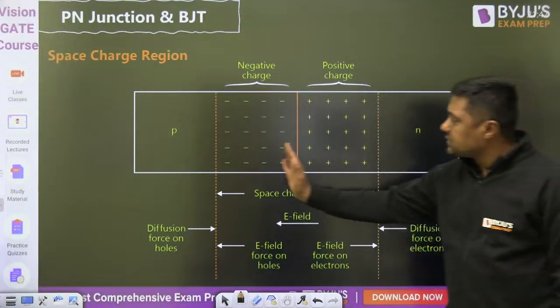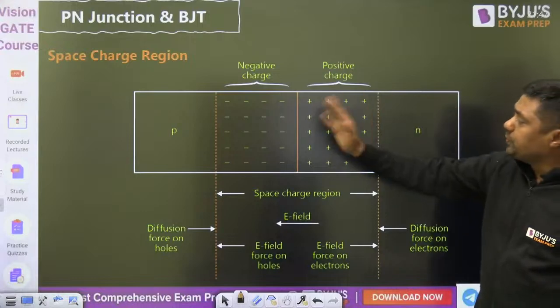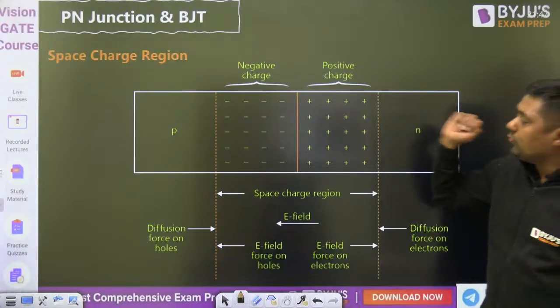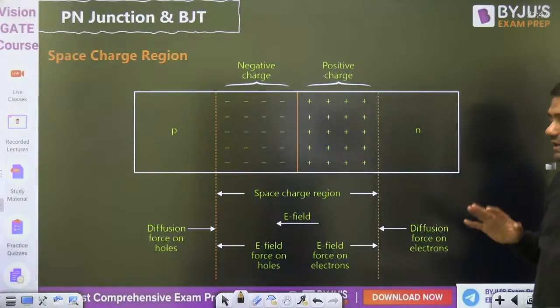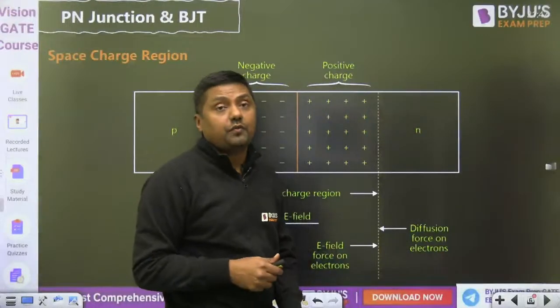So that is the direction from right to left, and it will force the holes to move from n side to p side, and it will force the electrons to move from n side to p side, and that's why that is zero, and that is the formula for the potential barrier. You have to revise this.